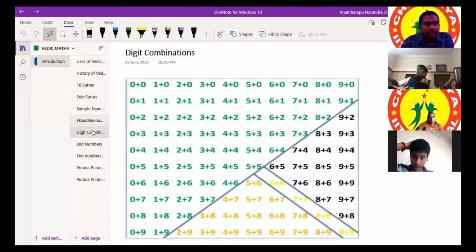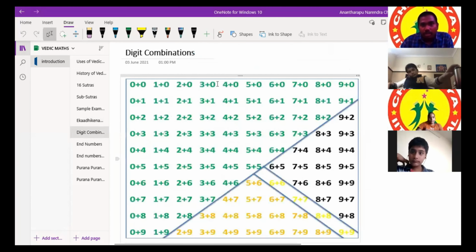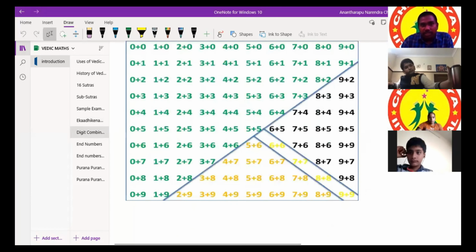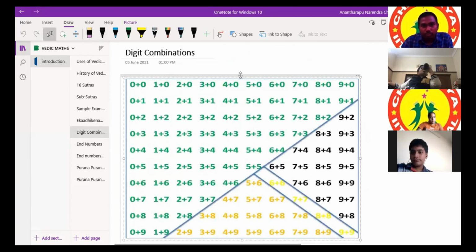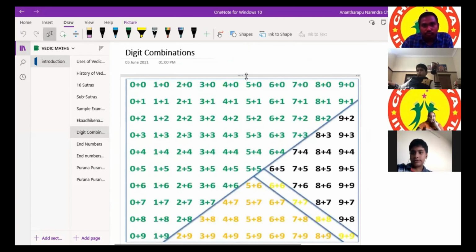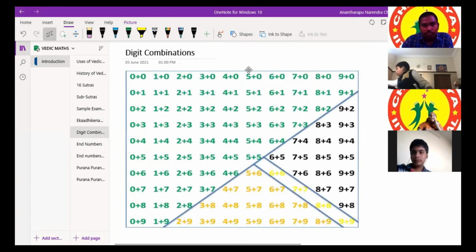How we got those 5 pairs also? Let's see first. See this one, digit combinations. Here there are the digits from 0 to 9.